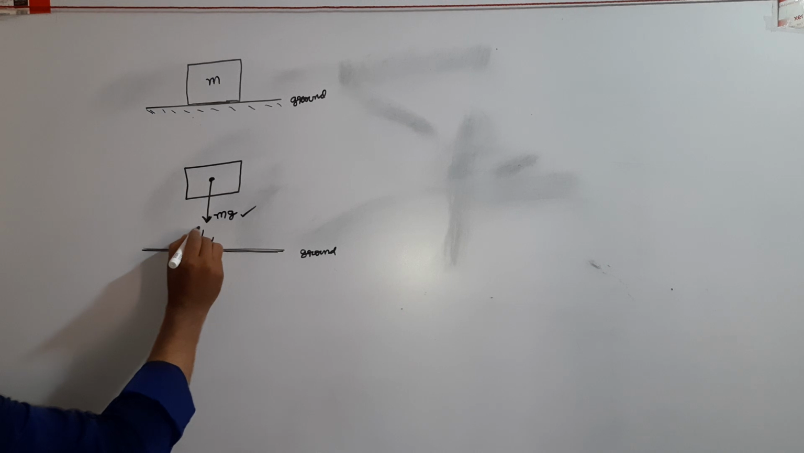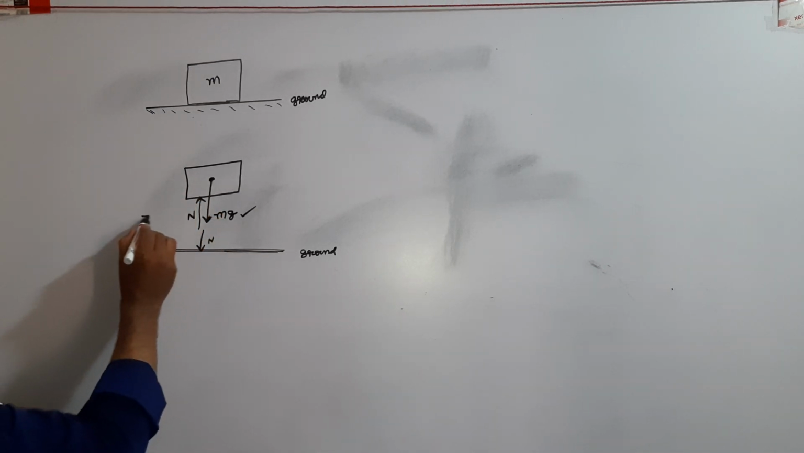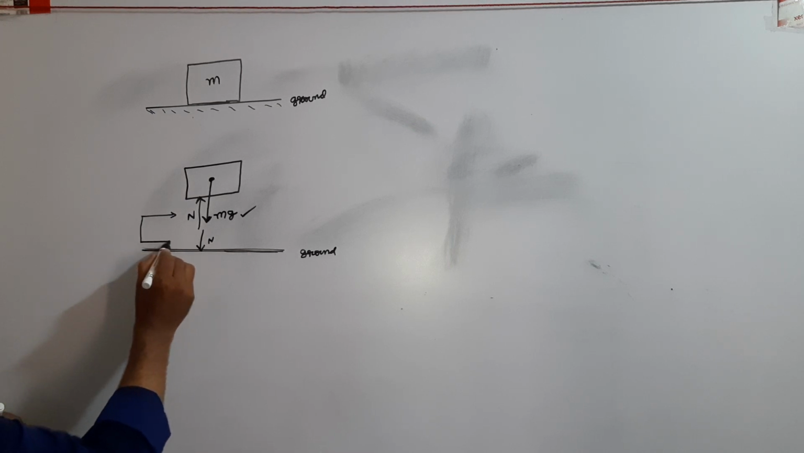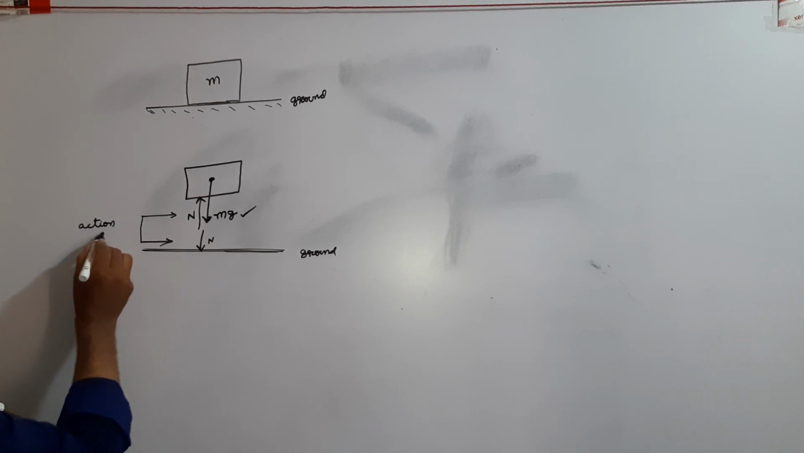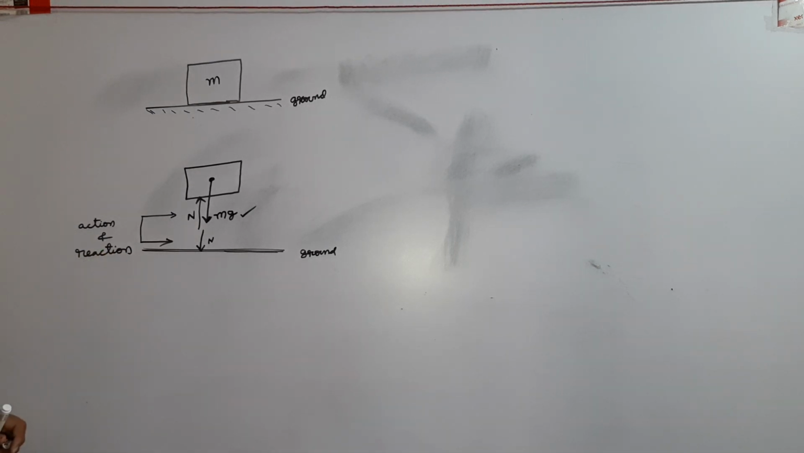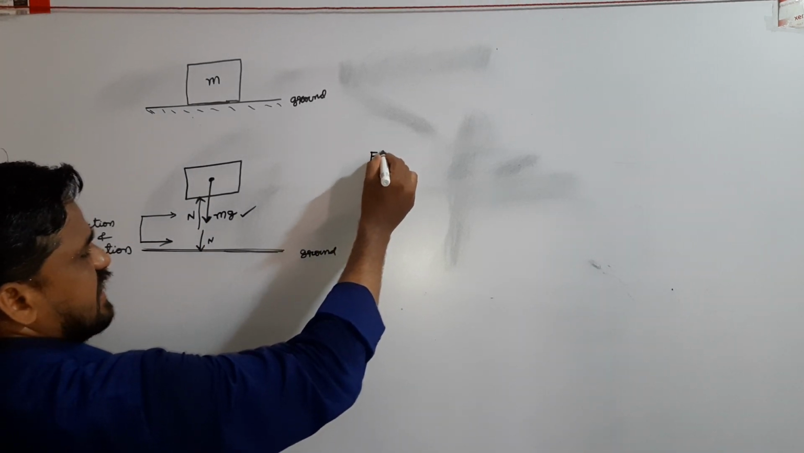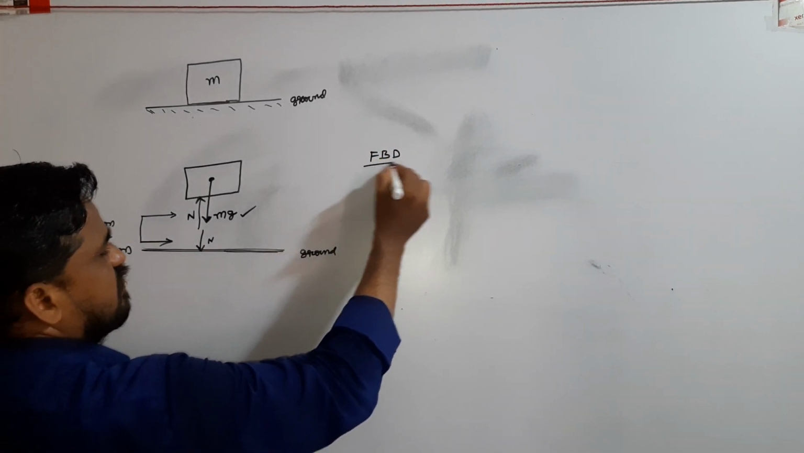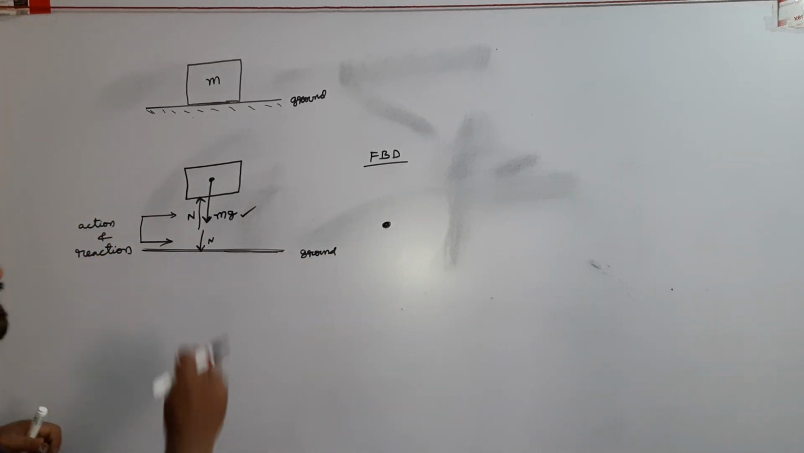Every action has an equal and opposite reaction. These two are action and reaction forces. See, I draw separately the free body diagram, FBD, of the body. The body is considered as a point mass.